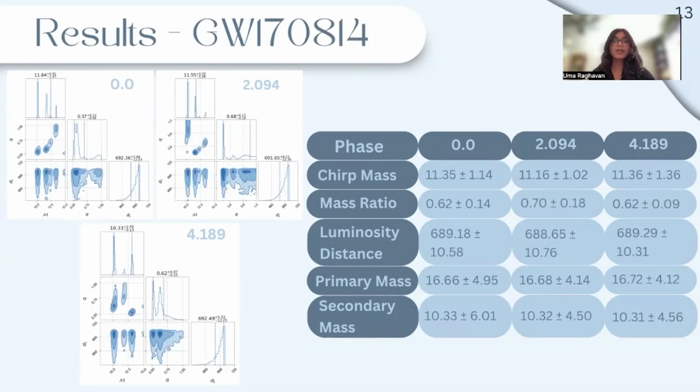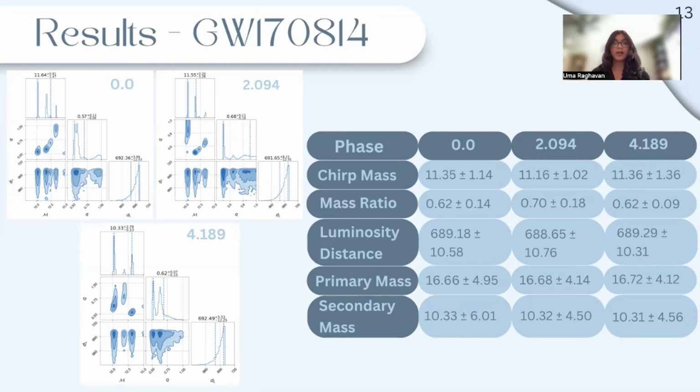GW170814 reveals something different. The variations between the chirp masses, mass ratios, and luminosity distances are much more subtle and don't seem to follow the same pattern as the previous 2. When I originally ran the code for these 3 events, there was one key difference between this event and the last 2. When assigning values to the priors, the first 2 events had more available values for the priors than this one. Since I had less real values, I had to set much more of the parameters to 0.